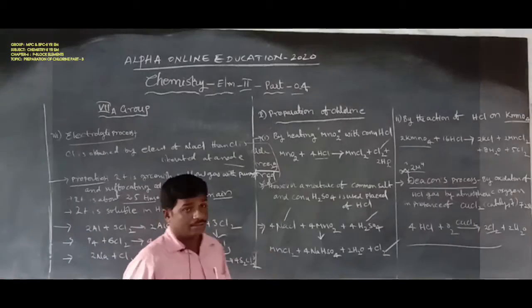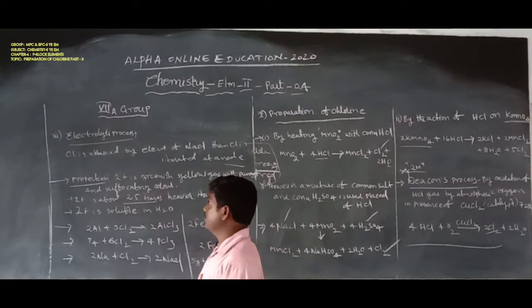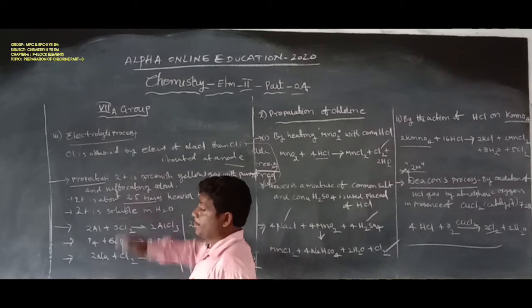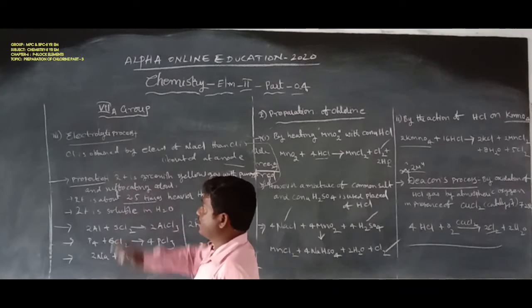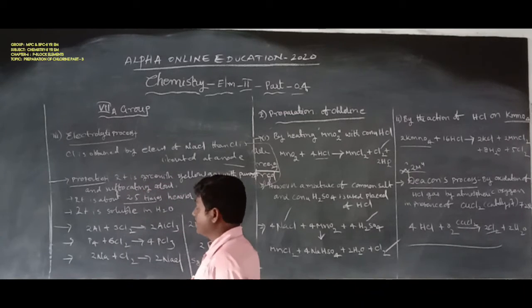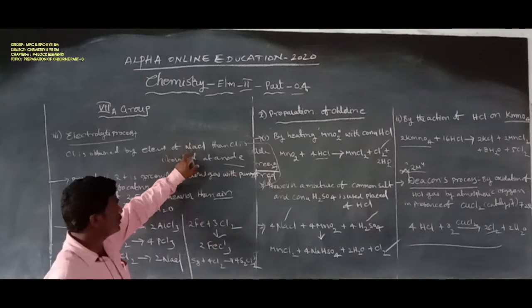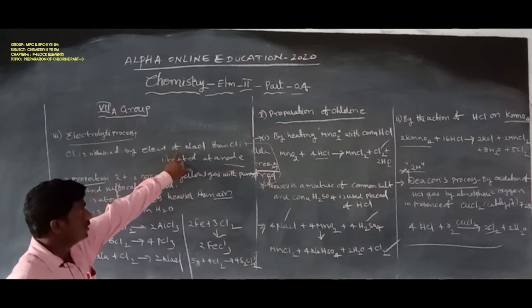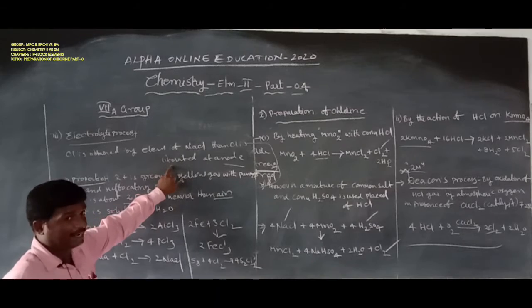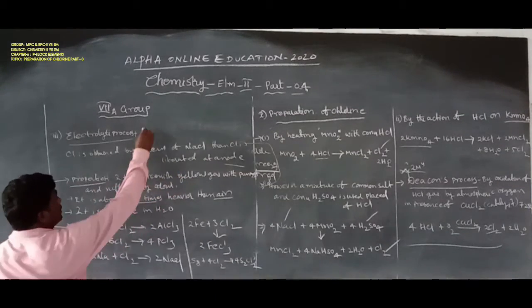The third one is the electrolysis process. Chlorine is prepared by the electrolysis process. Here chlorine is obtained by the electrolysis of brine solution, also known as sodium chloride solution. Then chlorine is liberated at the anode.